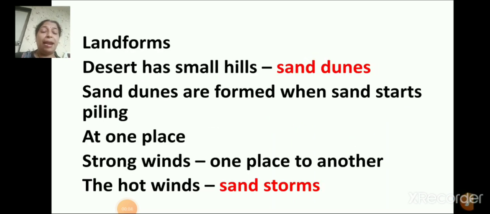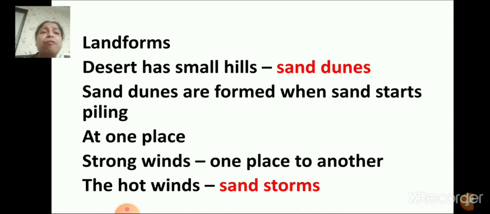Next is landforms. So children, you all know the landforms. How is the land? The land is dry and there is very little vegetation. So as the land is dry and there is less vegetation, soil erosion occurs due to wind. And the desert has many small hills of sand called sand dunes. So children, did you understand what is a sand dune?